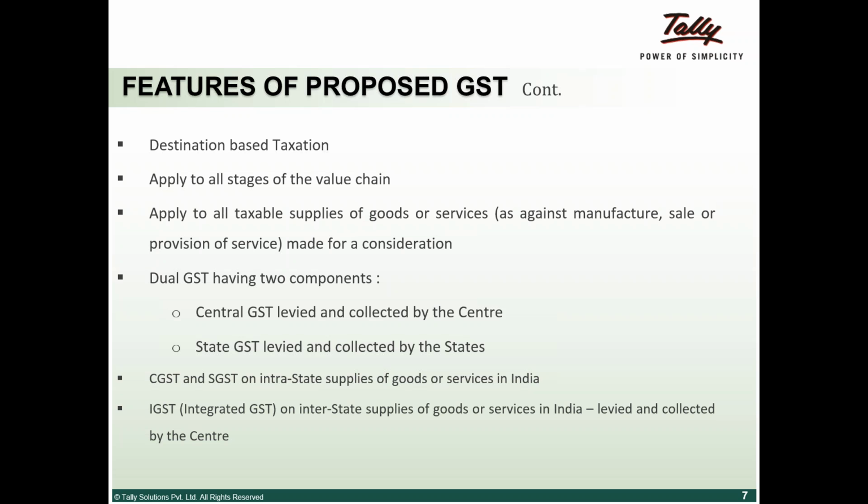So if I manufactured something in Bangalore, I needed to pay excise duty in Bangalore. If I traded something in the state of Karnataka, I had to pay VAT in the state of Karnataka. And if I traded something between Karnataka and Tamil Nadu, there was a CST. This will get changed. The entire GST is based on destination or consumption. The place in which the service or the good is consumed is where the tax will go into.